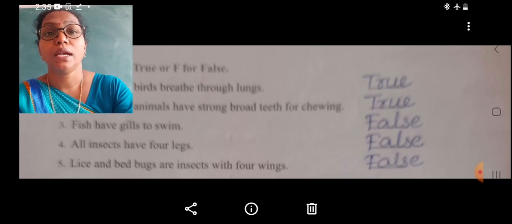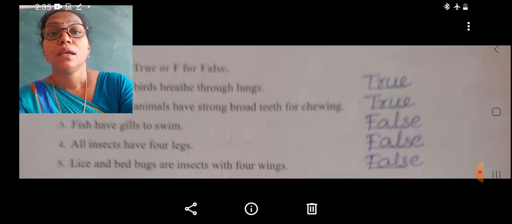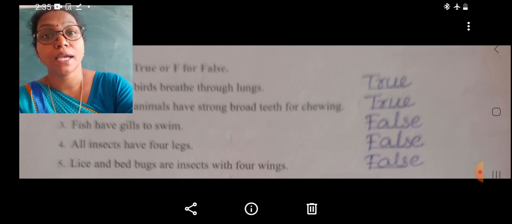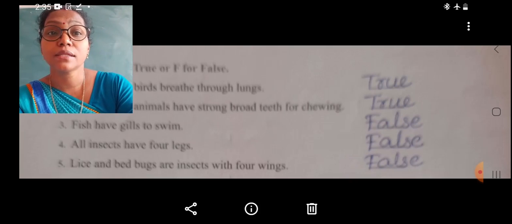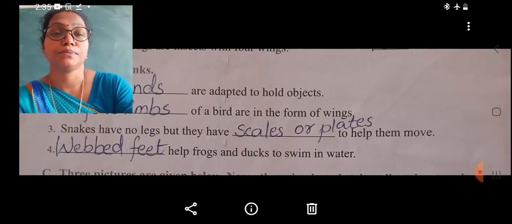Then fifth question, lice and bedbugs are insects with 4 wings. Lice and bedbugs are parasites. They are insects. They have no wings. So that is a false statement.